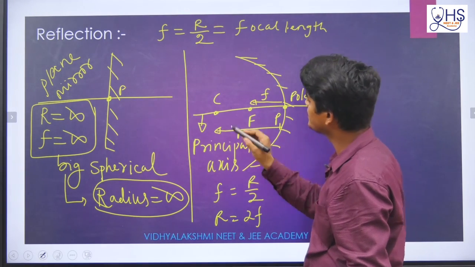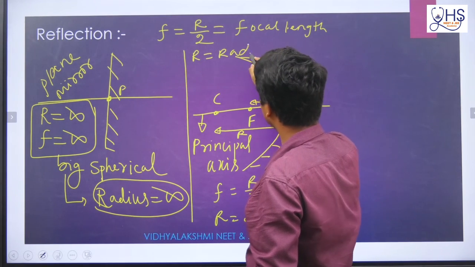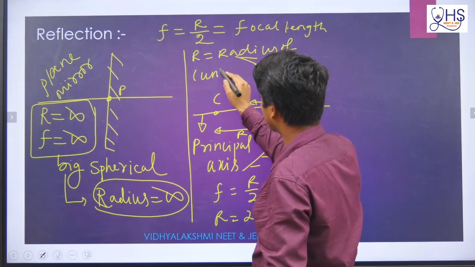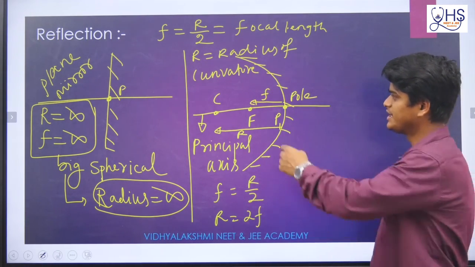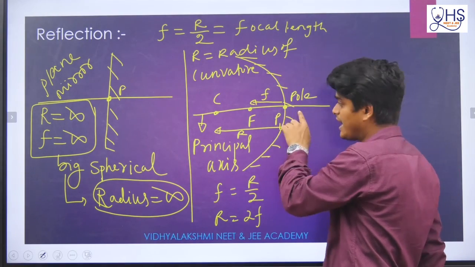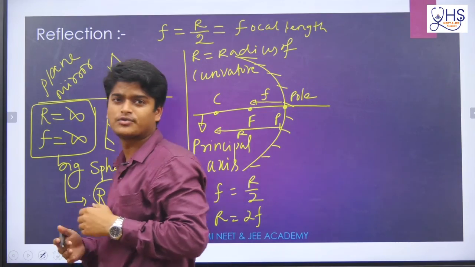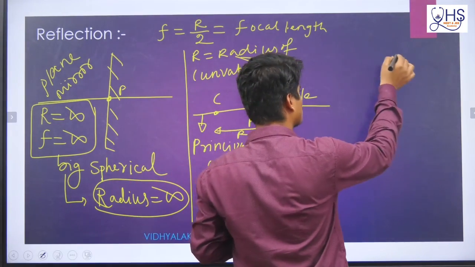So what do you call r here? This r we call radius of curvature. Now this is like a curve structure, and this is the radius of this curve, so that's why it is called the radius of curvature. Similarly, you can take a convex mirror also.